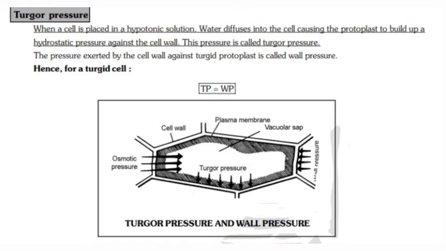When we place a cell in a hypotonic solution, dilute solution, automatically water diffuses into the cell and the cell becomes turgid. In that cell, protoplast exerts some hydrostatic pressure, which is called turgor pressure. At the same time, the pressure exerted by cell wall against this turgor pressure is called wall pressure. That's why Tp or turgor pressure equals Wp or wall pressure. Let's check this diagram carefully.